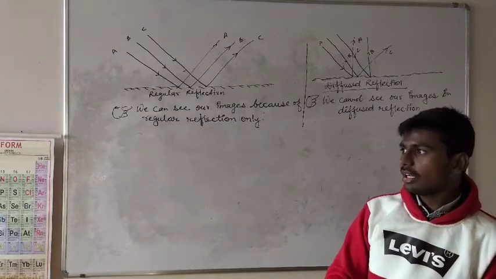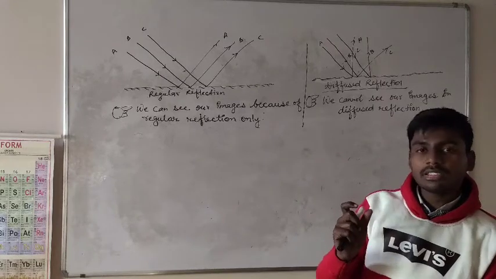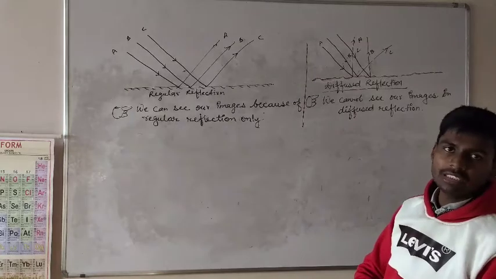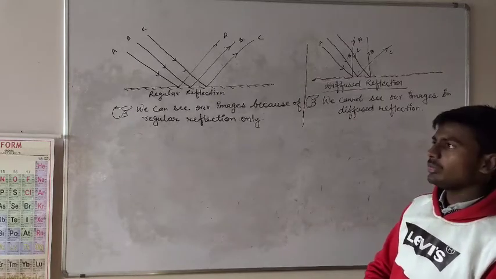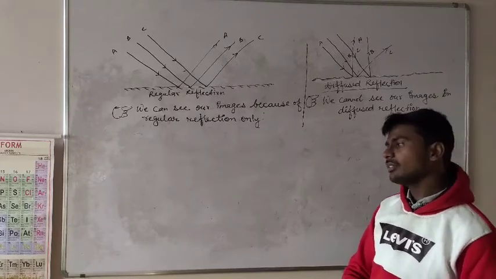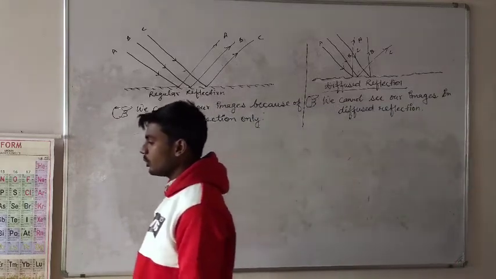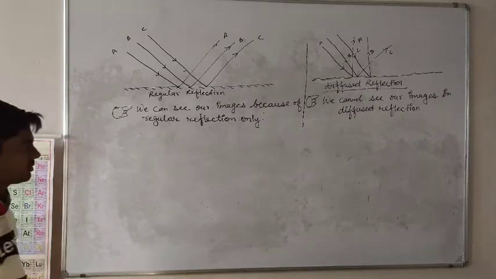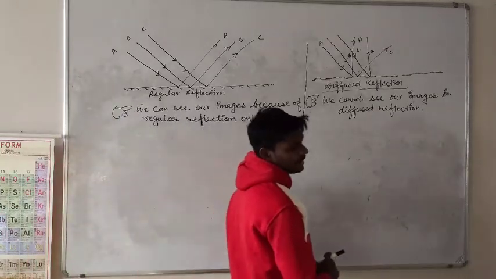Definitely yes. The reason is the surface of the mirror is smooth, and the reflection taking place is regular reflection. When we stand in front of a wall, we cannot see our image. The reason is the surface of the wall is not so smooth, and the reflection taking place is diffuse reflection. That's why we cannot see our image.